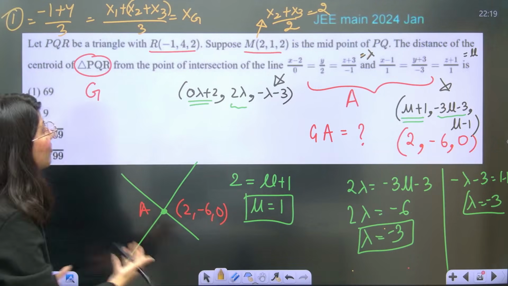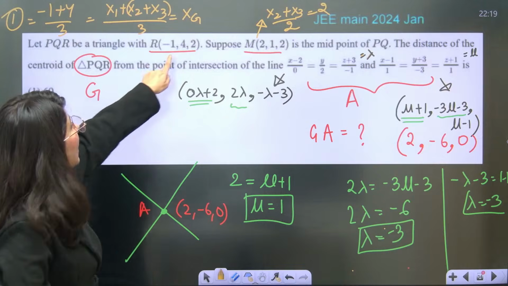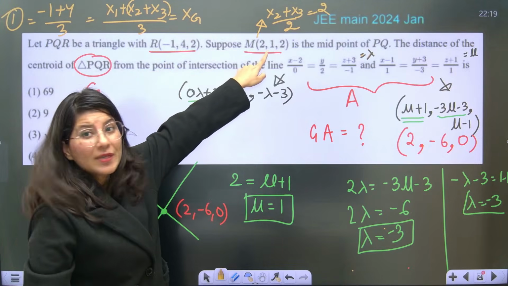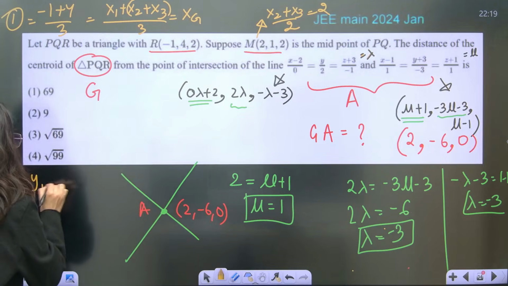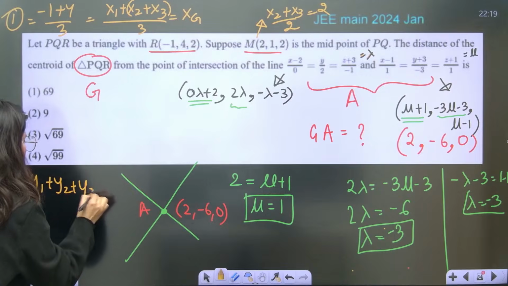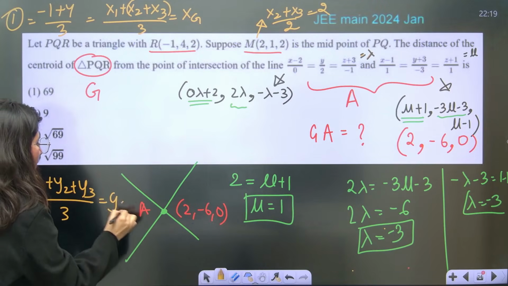Similarly, you have to calculate y also. Now see, y1 plus y2 plus y3 upon 3 is the y coordinate of the centroid.